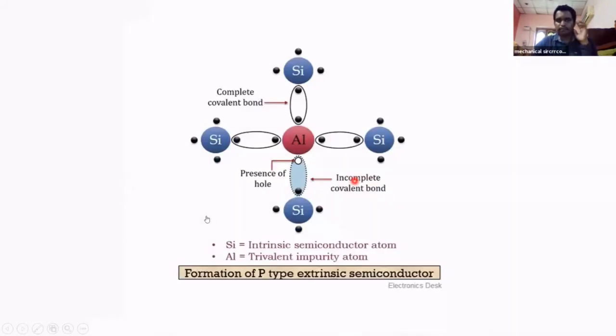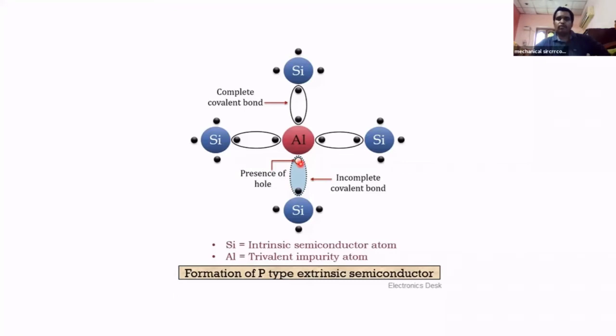See this. These are the silicon atoms. We are adding an impurity with 3 valence electrons. Boron and aluminum are all 3-valent atoms. Here the 3 electrons of the aluminum form covalent bonds with the neighboring silicon atoms, but one positive vacancy is there.